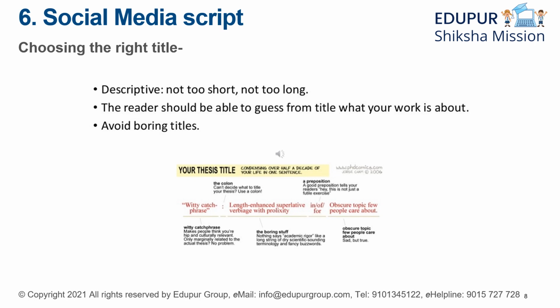But obscure doesn't mean putting on topics that people absolutely don't read about at all. So use this catchphrase, avoid the boring stuff. You can make it obscure, but don't make it too obscure. Again, don't make it too obvious. Be relevant and try to put on something which is very important.